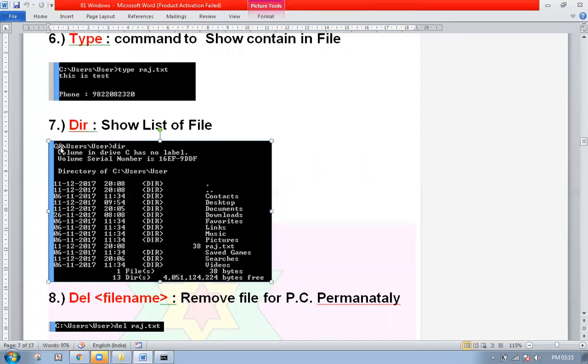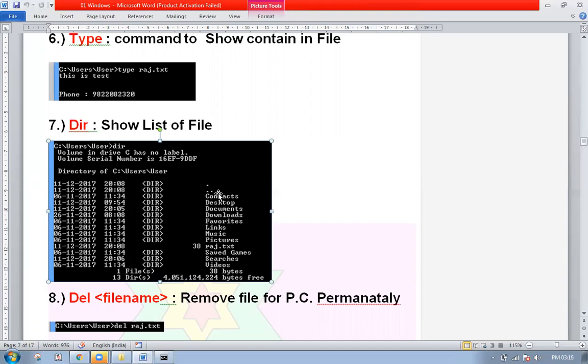My drive is called C drive. I'm currently looking into the users folder. Inside this folder, I have some dates here. On this date and at this time, I created a directory. So see, these are two directories. These are not created by us. These are created by Windows itself. First is dot and second is dot dot. When it is dot, it represents the current directory. And when it is dot dot, it represents the parent directory. It goes back.